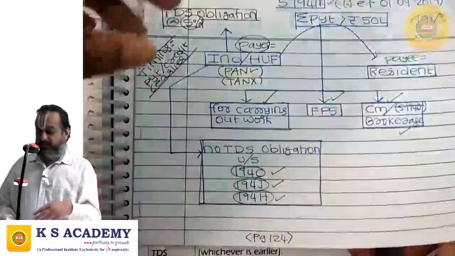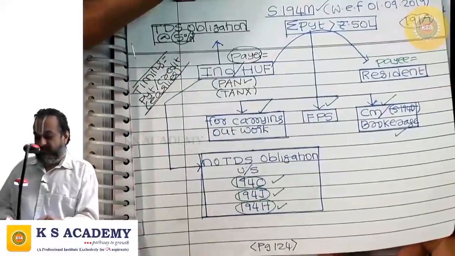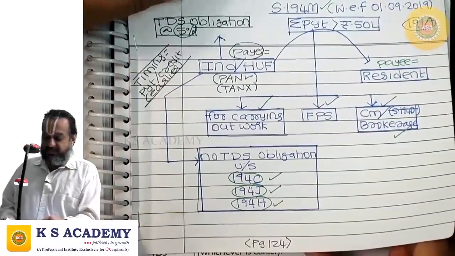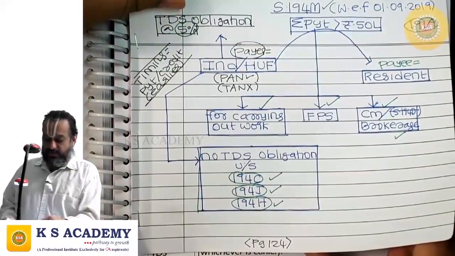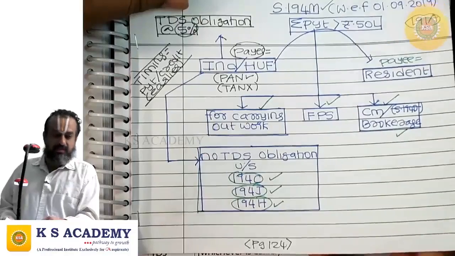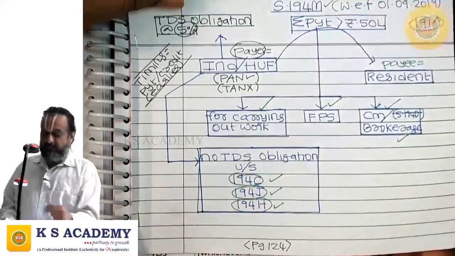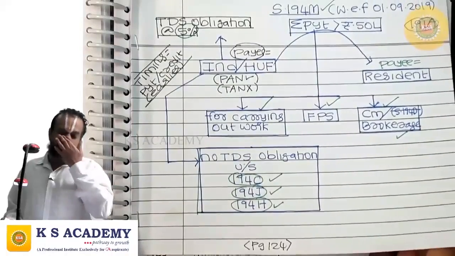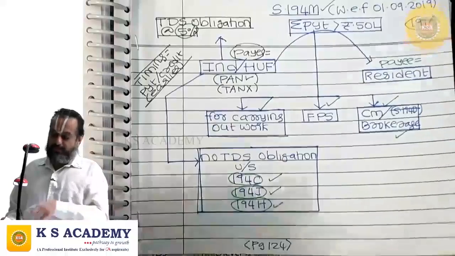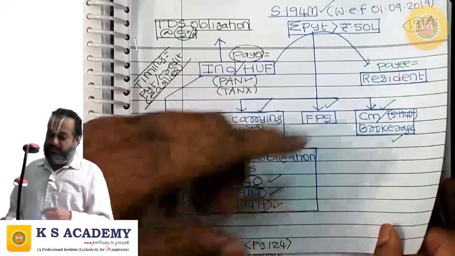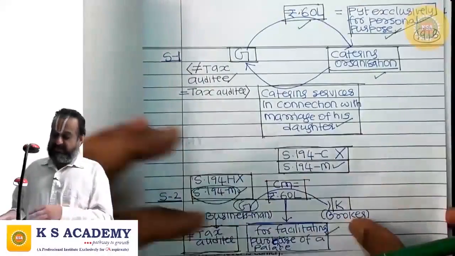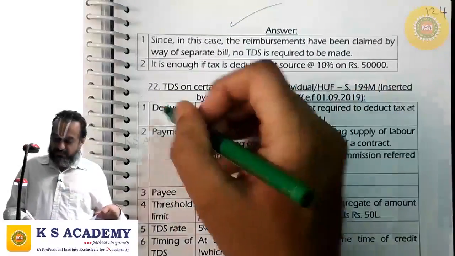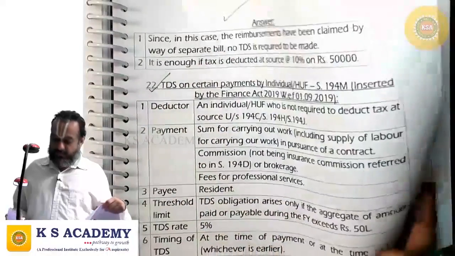So thus 194M was inserted even to capture those situations which don't warrant deduction of tax at source under 194C, J or H. So in these circumstances, 194M can be pressed into operation provided the payment is a heavy payment, it is crossing 50 lakhs. That way you need to understand. So with this, we are through with section 194M.